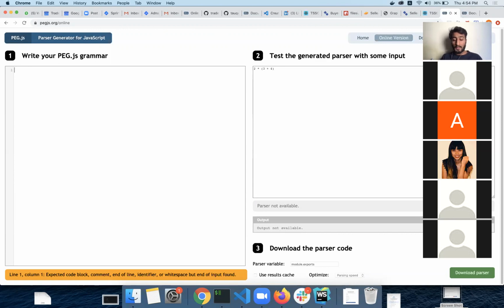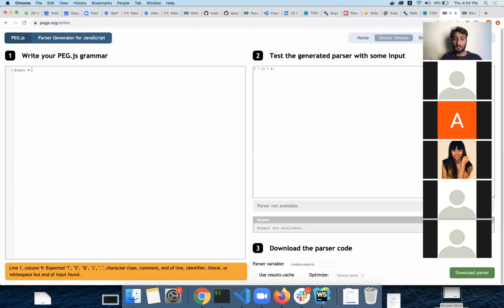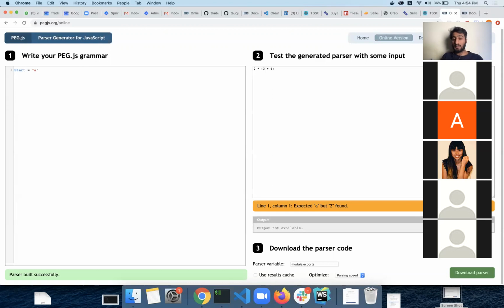But there is one thing: you always have the name of the expression on the left, and then on the right, after this equal sign, you have your expression. The expression can be almost anything you can think of. So let's say I have this expression, the start is equal to A. Look at this. As soon as it built the parser, the error changed. It's saying that I was expecting A, but you have given me 2, and I do not know what this 2 is. So it is throwing an error, and this is a fatal error.